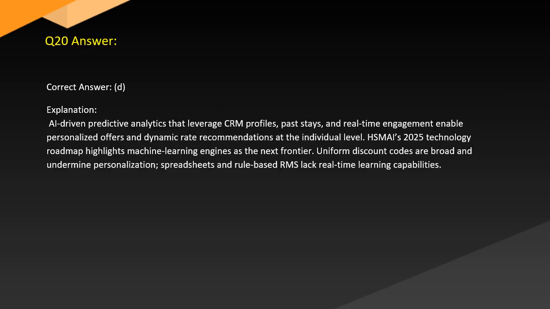Answer. Correct answer: D. Explanation. AI-driven predictive analytics that leverage CRM profiles, past stays, and real-time engagement enable personalized offers and dynamic rate recommendations at the individual level. AceMy's 2025 technology roadmap highlights machine learning engines as the next frontier. Uniform discount codes are broad and undermine personalization. The spreadsheets and rule-based RMS lack real-time learning capabilities.